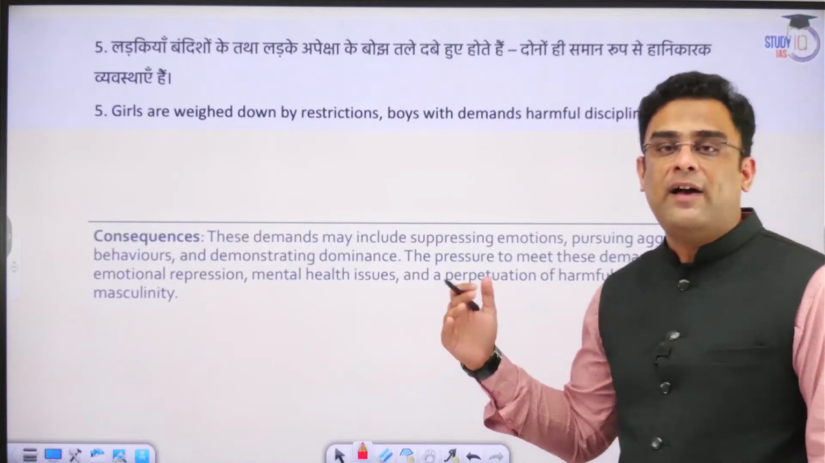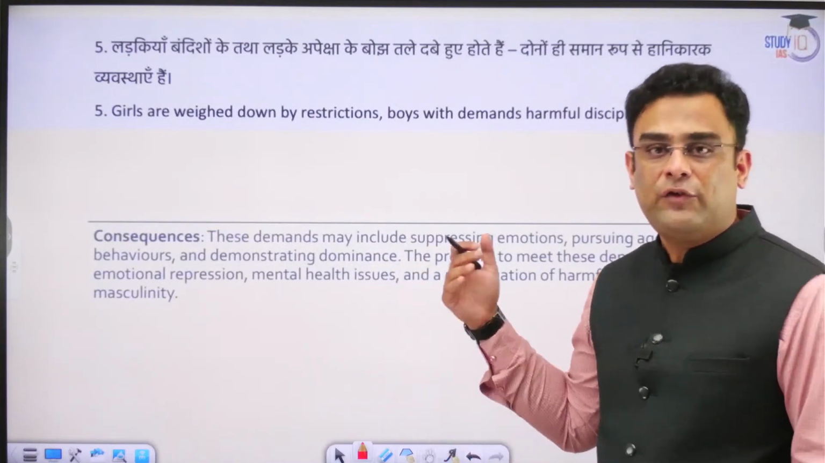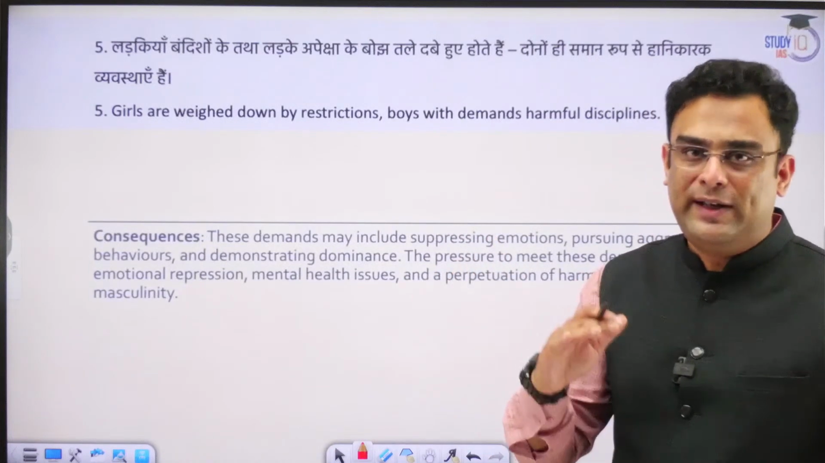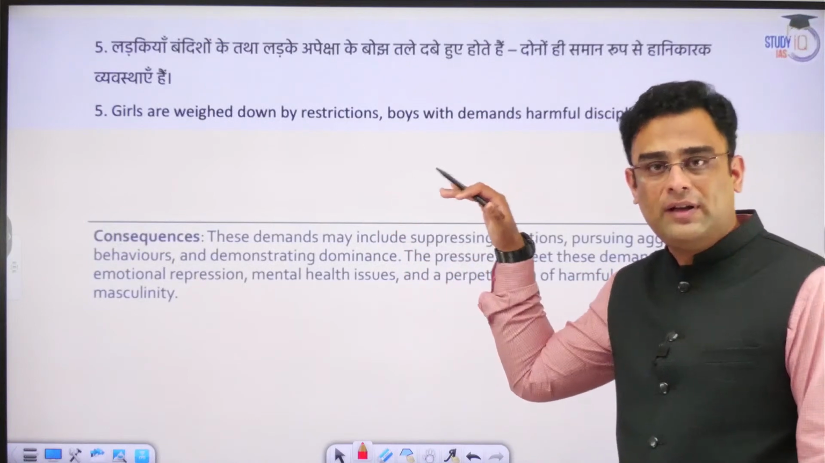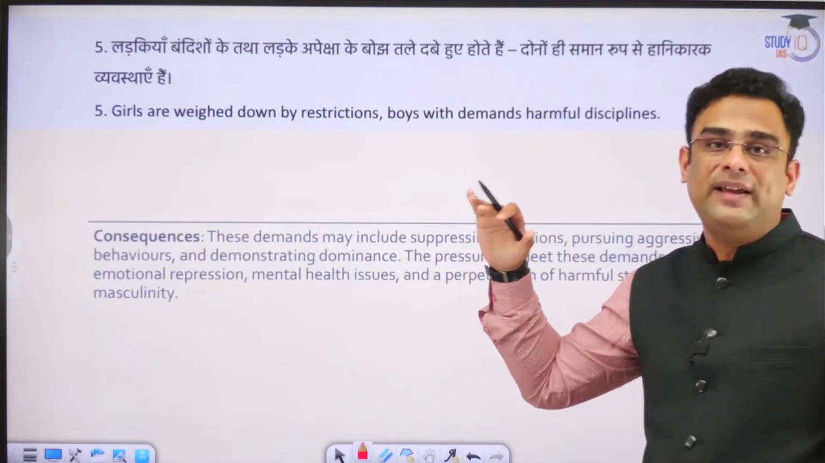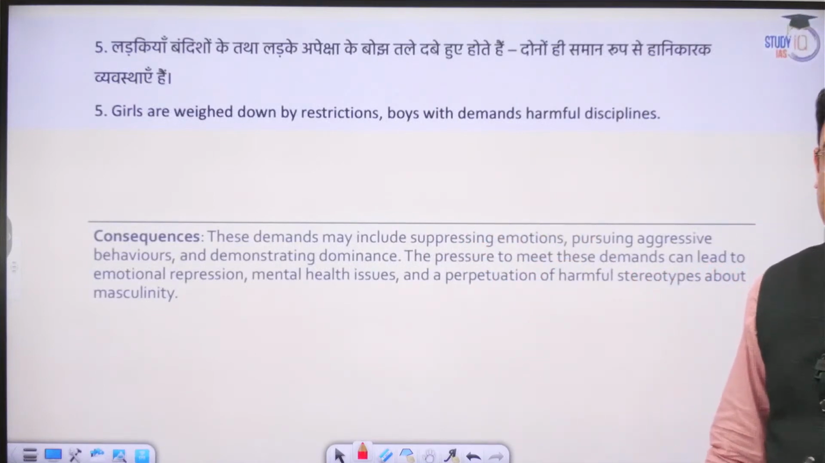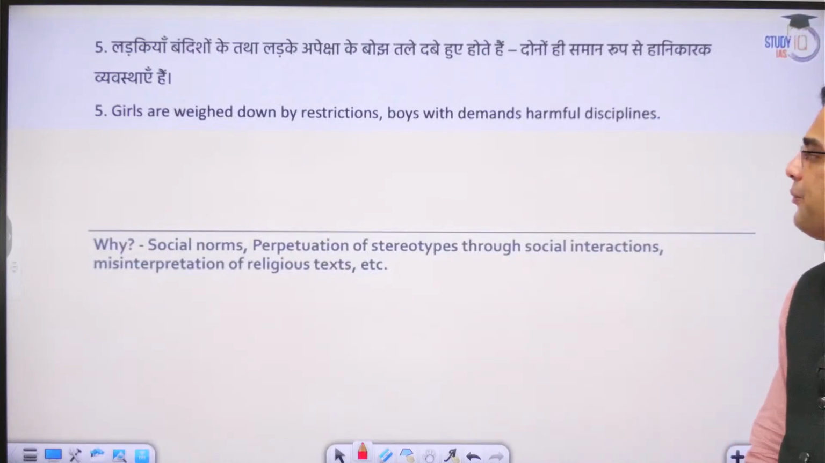While girls have always had these restrictions and those are acknowledged, in the case of boys these are more subtle and consequently not as well noticed. And therefore, the topic tells us that both scenarios are equally detrimental, and consequently we need to reform or change this. Okay, so this was our fifth topic, guys.